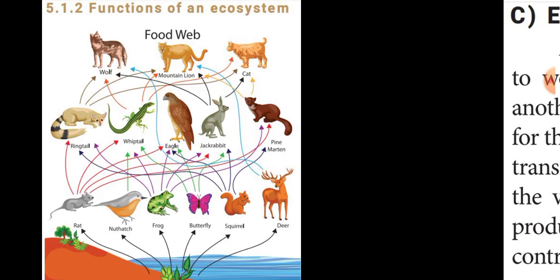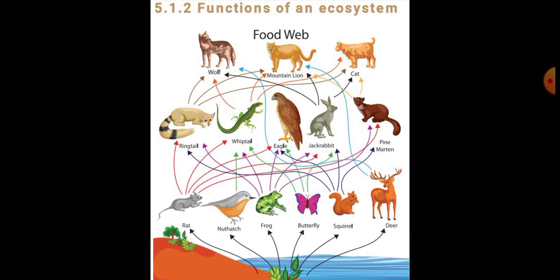Next we are going to discuss the functions of an ecosystem. Students, just see this picture. This is the food web. Food web, that means in Tamil we say unavu valai.